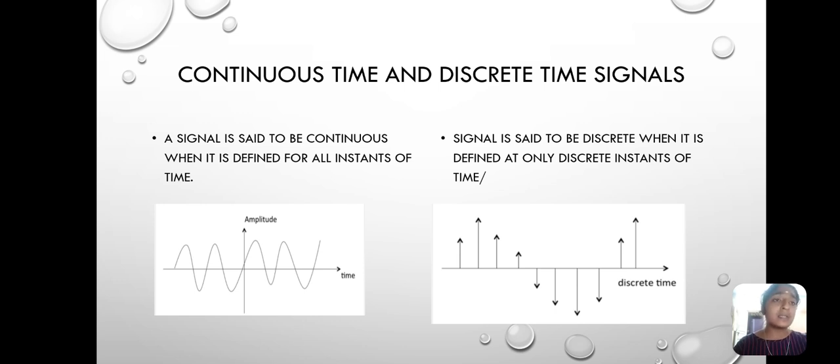Continuous time and discrete time signals. A signal is said to be continuous when it is defined for all instants of time, where you can see in the figure the amplitude and time are continuous. But coming to discrete time signals, a signal is said to be discrete when it is defined at only discrete instants of time, as shown in the figure as discrete time.